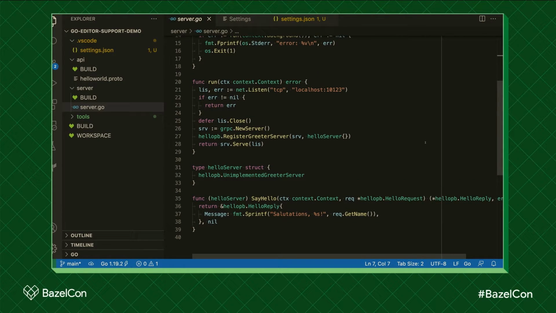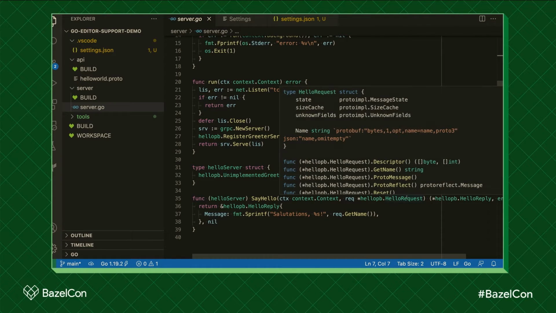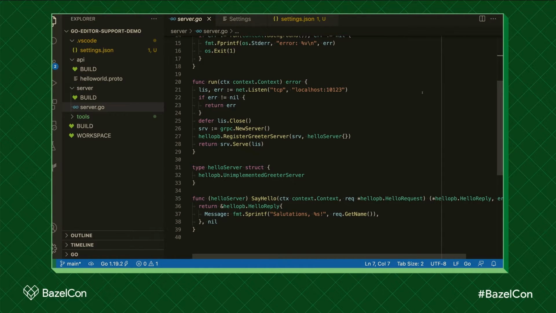Sometimes you'll see the colors switch a little bit, and that's because the VS Code plugin has a fallback mode where it uses regular expressions to do syntax highlighting. But when it's working with Go Packages driver, then it has semantic highlighting, and it will use different colors for things like unused variables and constants and so on. I can see that some of these symbols are green, which I know means that the semantic highlighting is working. So let's try a few things.